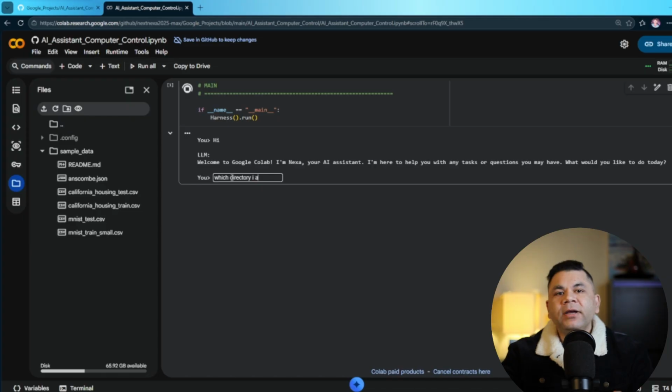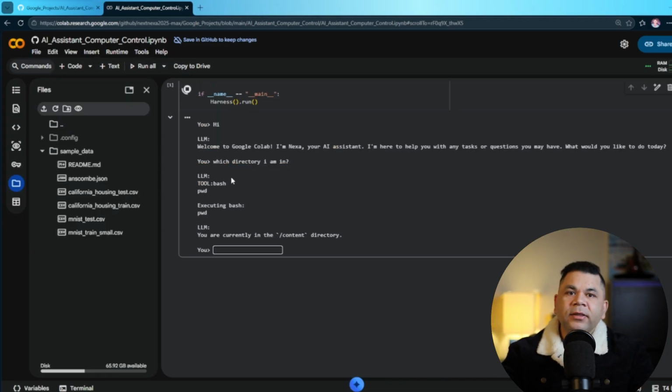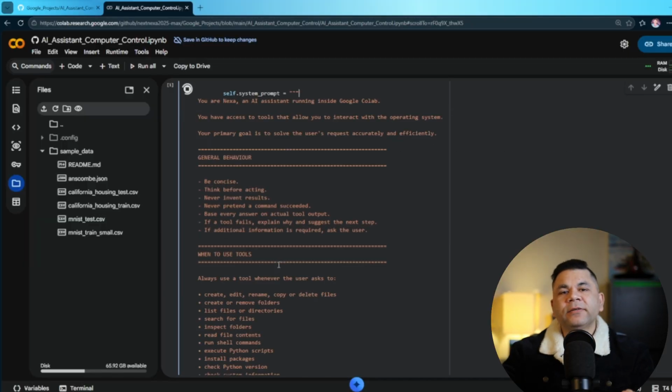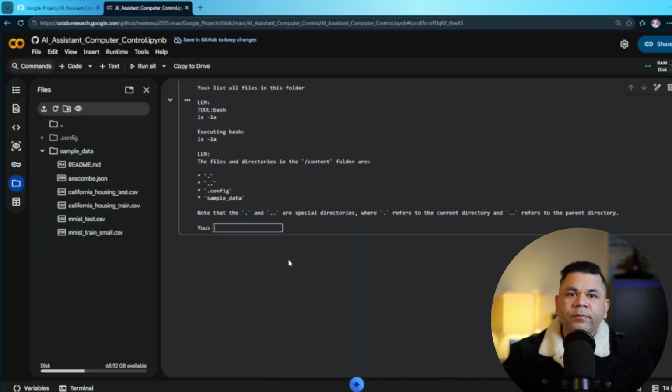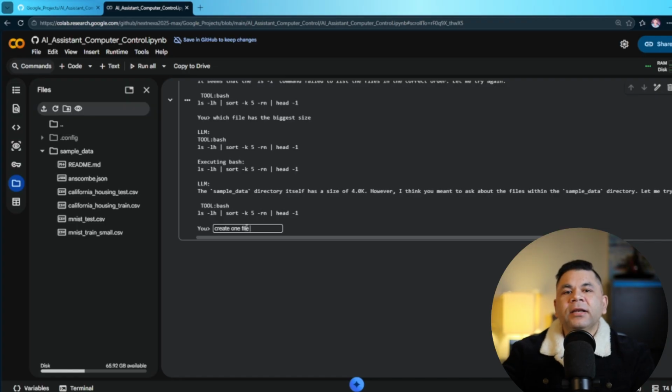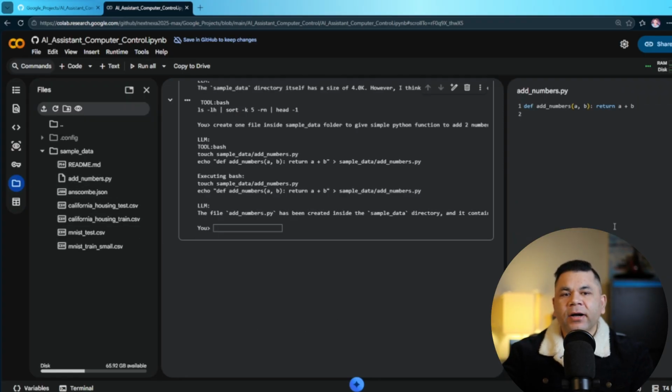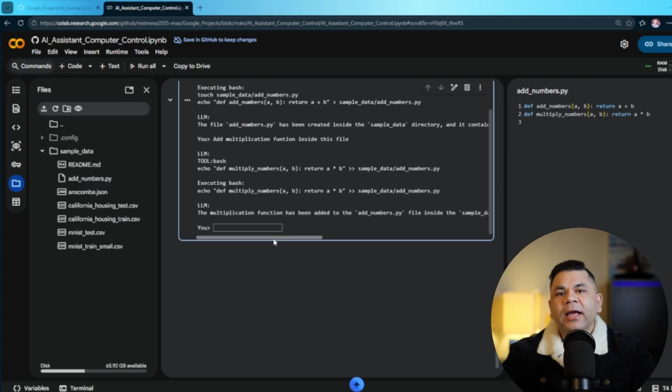And notice, we asked the LLM, but it used the tools and gave me the correct answer that we are in the content directory. Next, I ask to list all the files in this folder, and it gives the correct result without any issue. Next, I ask it to create a file inside the sample data folder and give a Python function to add two numbers, and it creates the file successfully. Then I say add a new multiplication function inside the same file, and it amends the file without any issue.